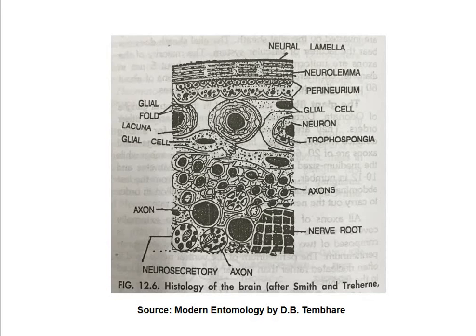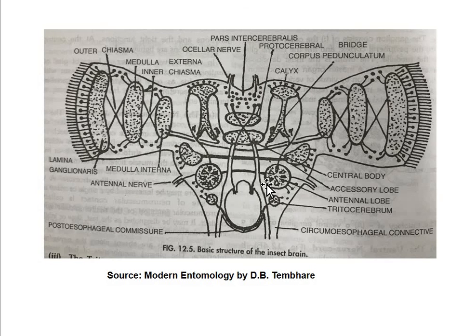You can again focus on this diagram once again. So this is the basic anatomical structure of the brain. Here you can see these are the lobules or the lobes. They are connected by the chiasmas, that is, here you can see the inner chiasma. Here you can see the medulla externa, then the medulla interna here. Now here you can see the bridge or the peduncle.